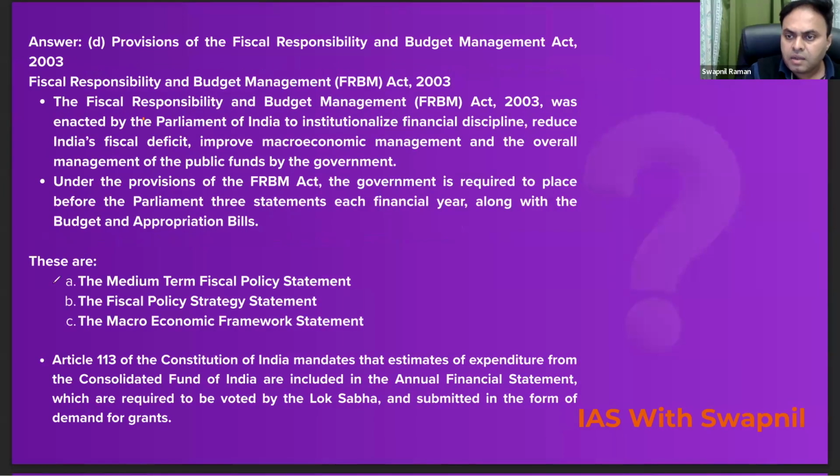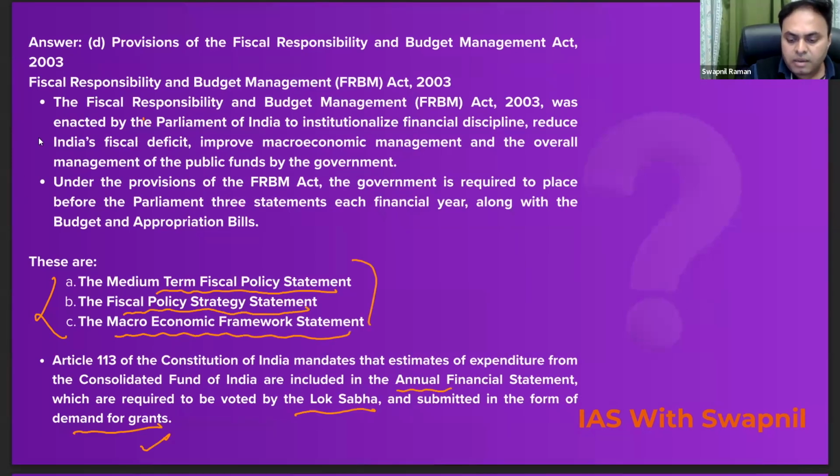So you can see here that along with the budget, three more documents are presented by the finance minister before the parliament: the medium-term fiscal policy statement, fiscal policy strategy statement, and the macroeconomic framework statement, right? And now let's move on to the next question.